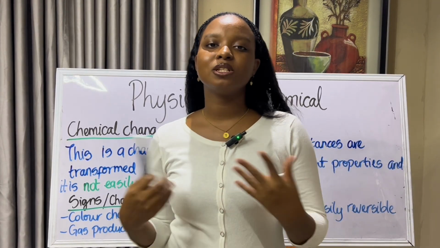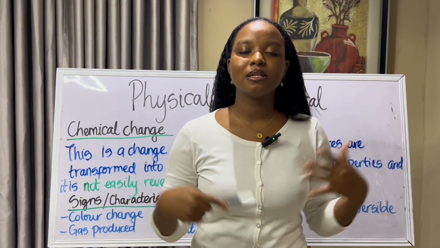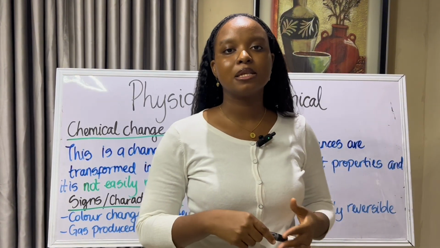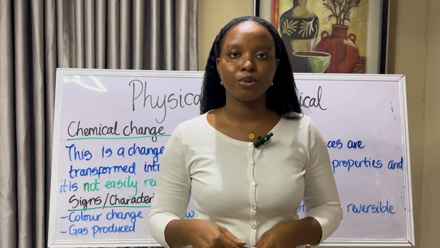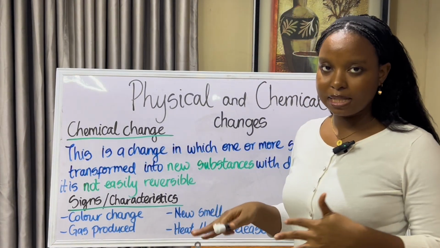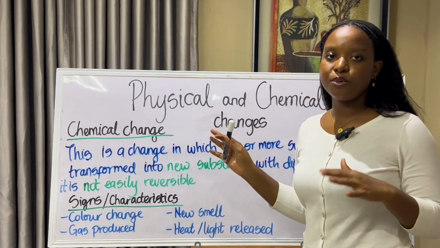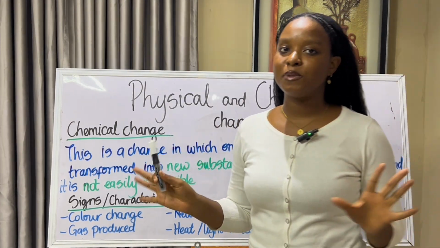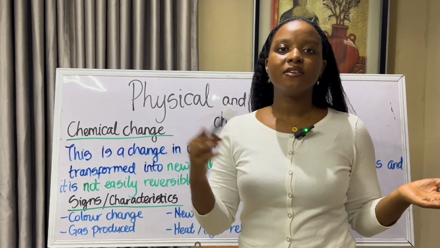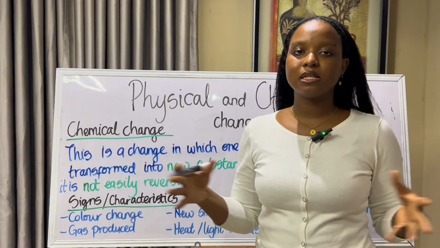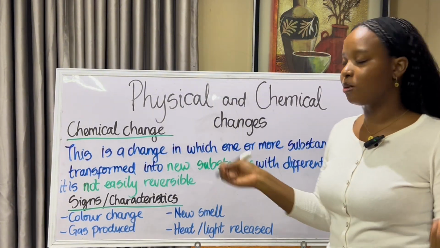A chemical change is a change in which one or more substances are transformed into new substances with new properties, and they are not easily reversible. So we are going to break this down using the example of cooking. And the food that is being cooked is fried rice. Now, fried rice consists of rice, vegetables, and other ingredients mixed together. So these are the substances.